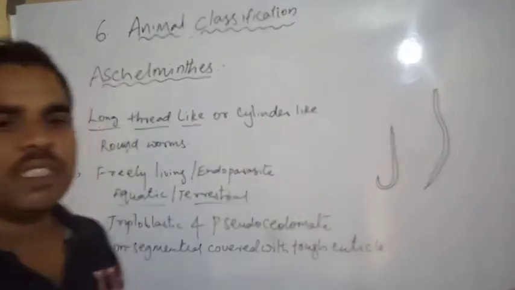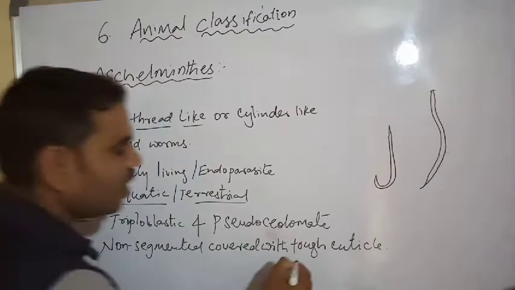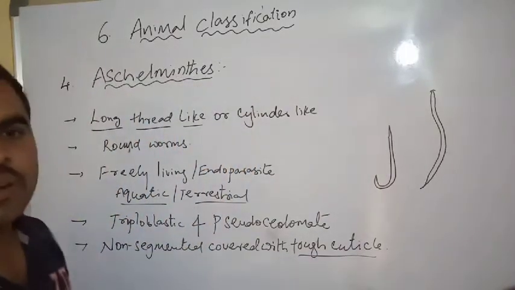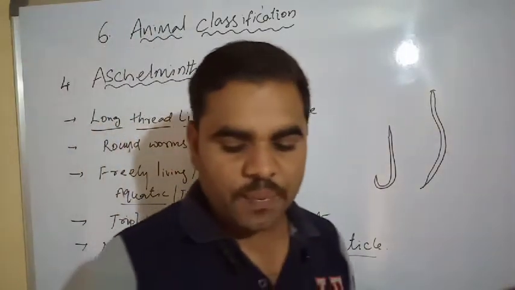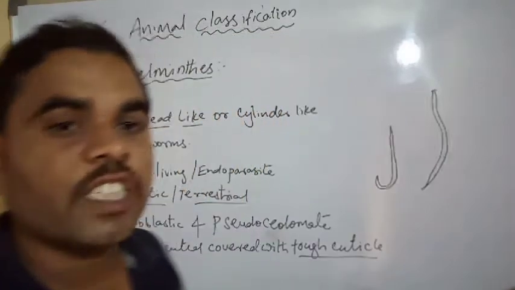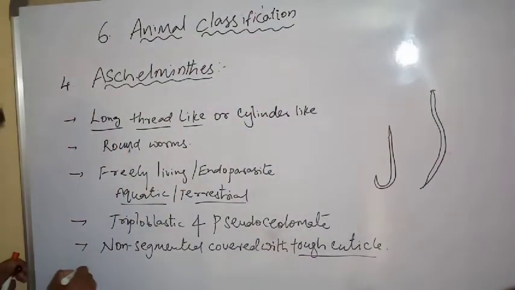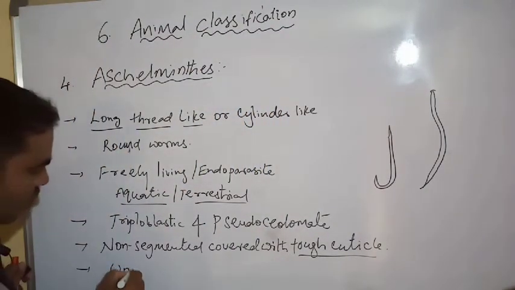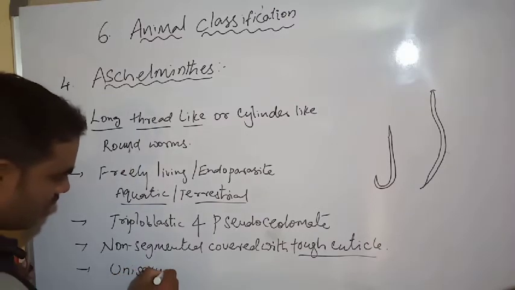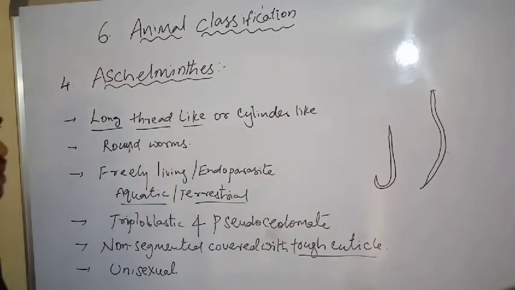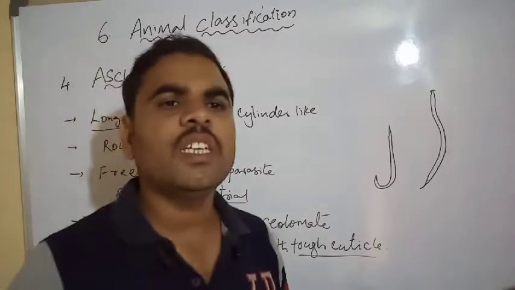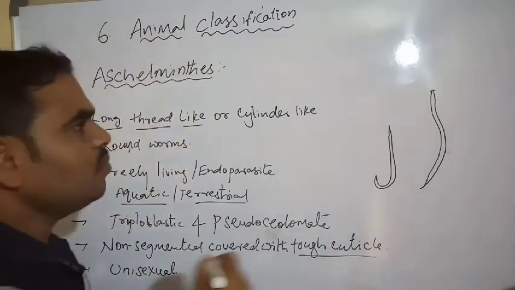These animals have a tough cuticle present on their body. See, these animals are unisexual organisms.